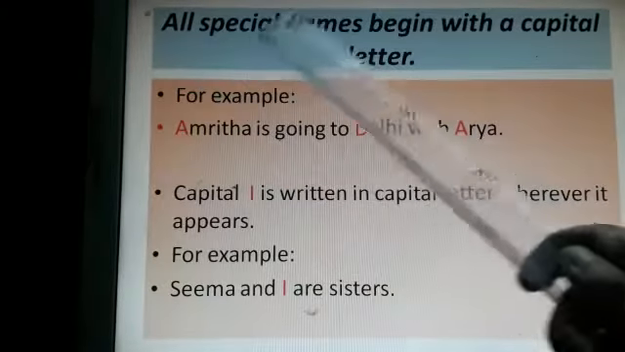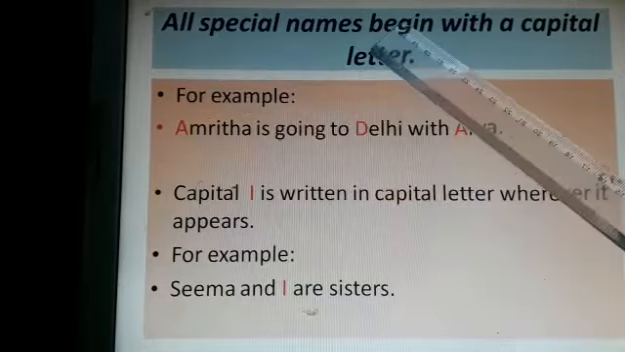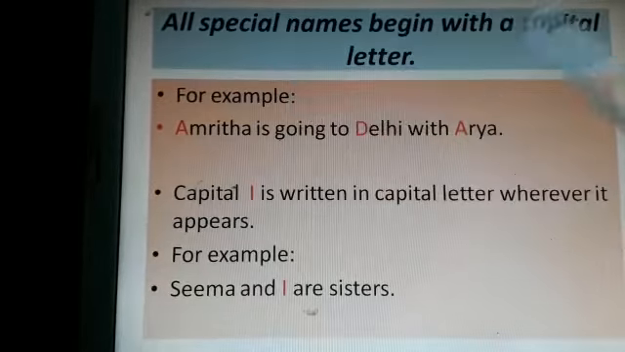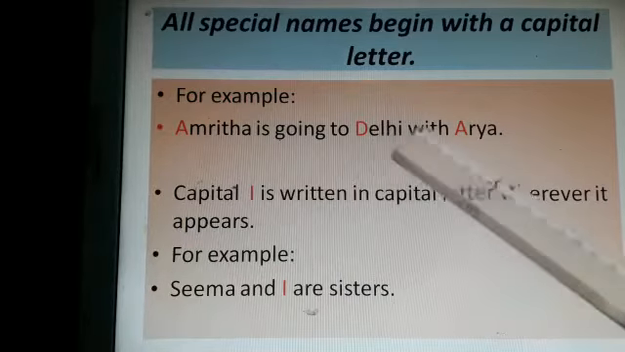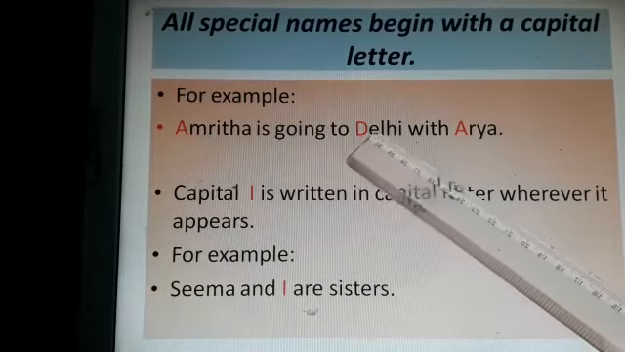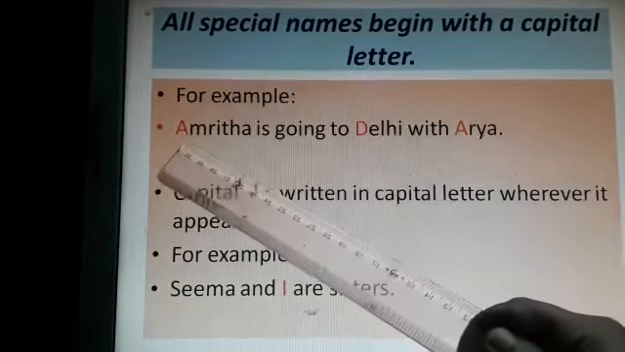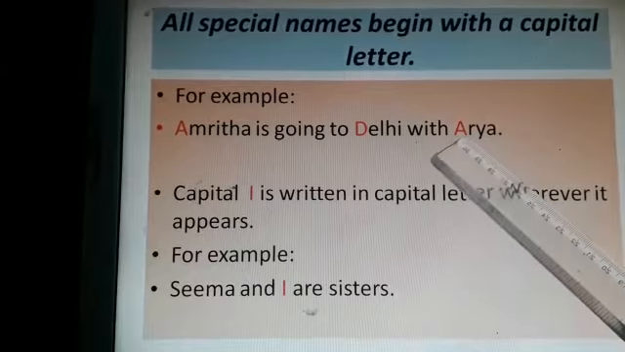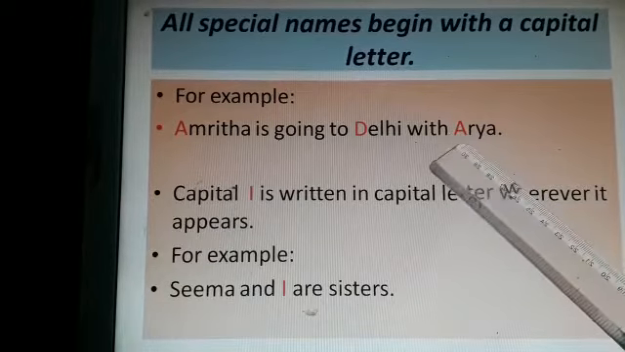Now all special names begin with a capital letter. All special names. What are special names? Proper nouns. All proper nouns begin with a capital letter. For example, Amrita is going to Delhi with Arya. So Amrita is the name of a person, Delhi is the name of a place, and Arya is the name of a person. So Amrita, A capital letter, Delhi, D capital letter, and Arya, A capital letter. So proper nouns begin with a capital letter.